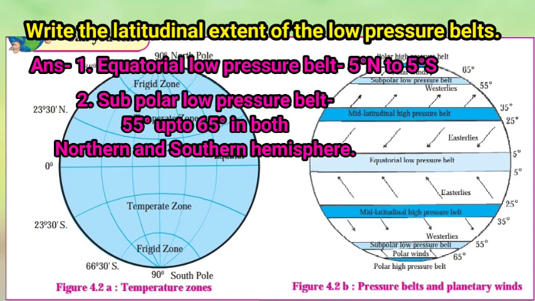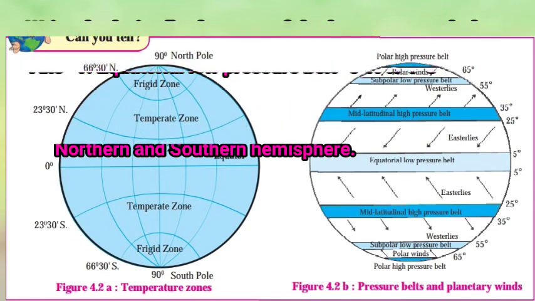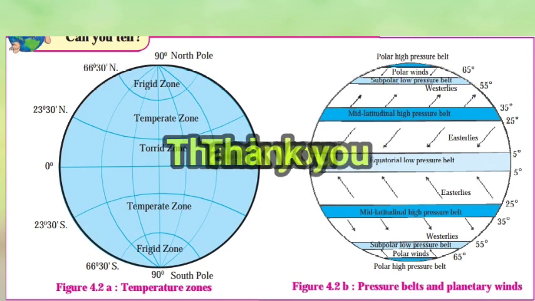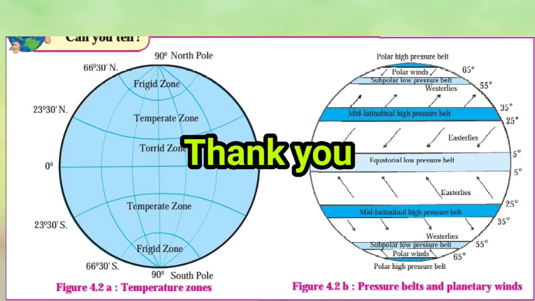So children, from this lesson we have learned that air has weight, and the air in the atmosphere exerts its weight or pressure on the surface of the earth. This is called air pressure, and the air pressure is mainly influenced by the altitude of the region and temperature.